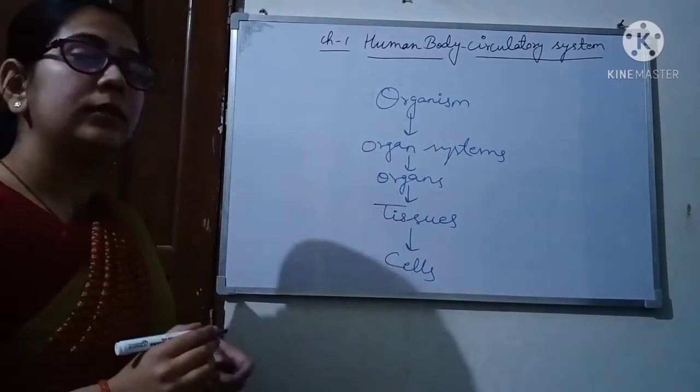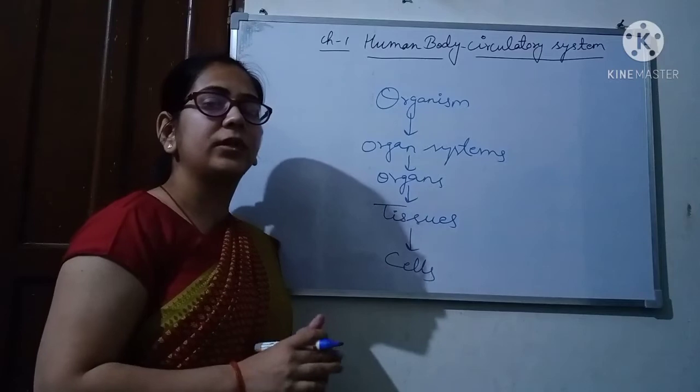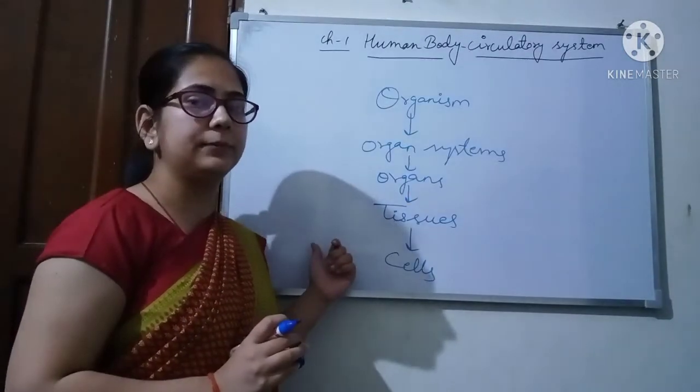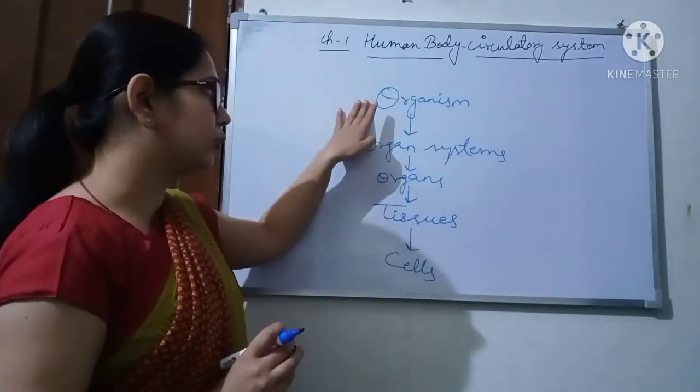So students, I am giving you one example. This is your school.